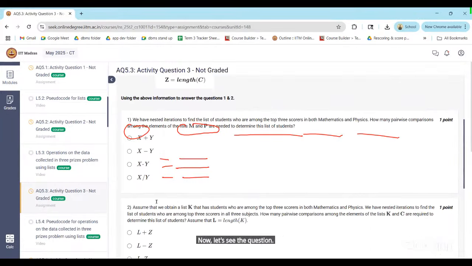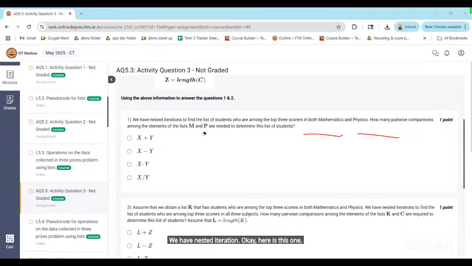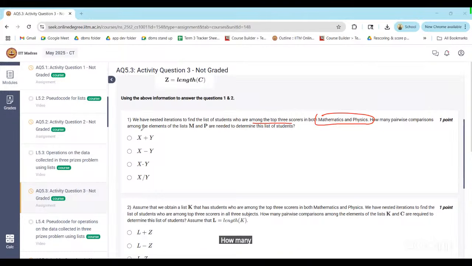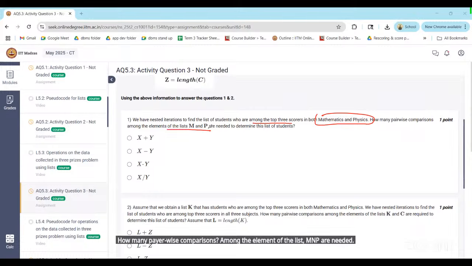We have nested iteration. Let me erase this one. Nested iteration: find the list of students who are among the top 3 scorers in both mathematics and physics. How many pairwise comparisons among the elements of the list M and P are needed? So this will be C, right?